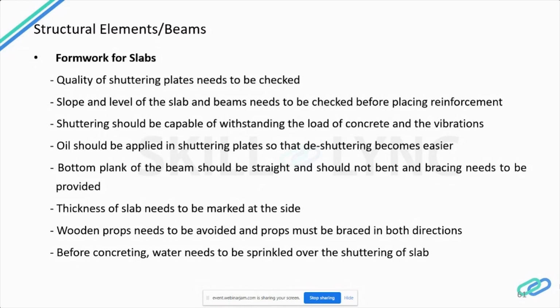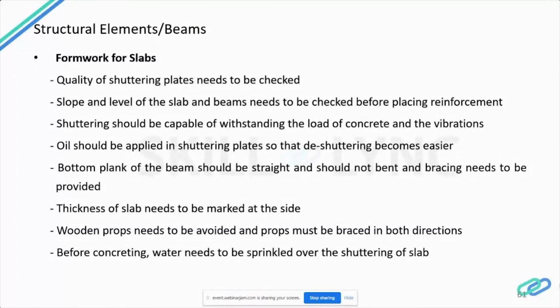Shuttering should be strong enough to withstand the load of concrete and the impact produced during placing of concrete and during vibrations. In the same way, oil has to be applied on the shuttering plates, so that the shuttering can be easily removed after concrete gets its initial strength. While doing slab shuttering, you should take care that the bottom plank of the beam should be straight. It should not bend.